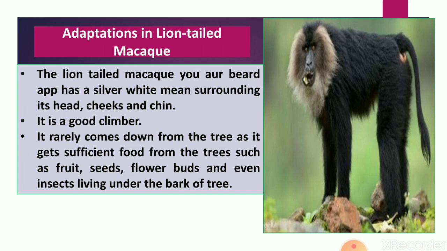heavy rain, and their cheek pouches allow them to collect a lot of food quickly. Means they can eat a lot of food quickly and they can store it in their cheek pouches. Then they have opposable thumbs which help in foraging as well. Then it is a good climber which spends major parts of its life on the tree. It feeds mainly on fruits. Then it can also eat seeds, young leaves, stems, flowers, and birds.